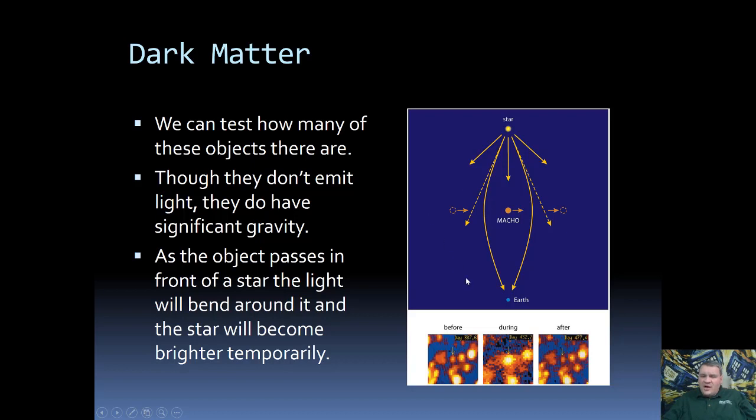If a MACHO crosses between us and the halo star, then the MACHO's gravity will actually cause the starlight to focus onto the Earth. So from our view, the star will get brighter for a time until the MACHO has moved out. So we can actually do these surveys searching for these MACHOs.